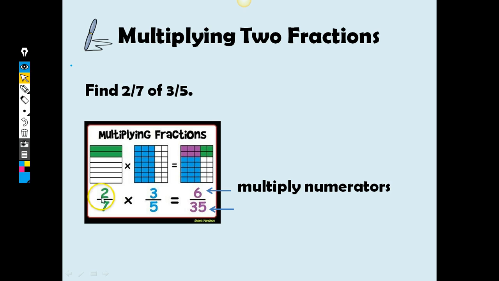So we're going to multiply the numerators, 2 times 3 to get 6. And then we'll multiply the denominators. 7 times 5 is 35. So our answer for this, 2/7 of 3/5, really means multiply, right? We just do top times top over bottom times bottom, and we get 6/35. You can see that there are 6 pieces here out of the 35 pieces that we made with the 7ths and the 5ths. And that's how we get our 6/35. Remember, the reason we did that activity yesterday was so that we could make sure we understood the concept. Why is that a smaller number than either of the two that we started with when we're multiplying, right?